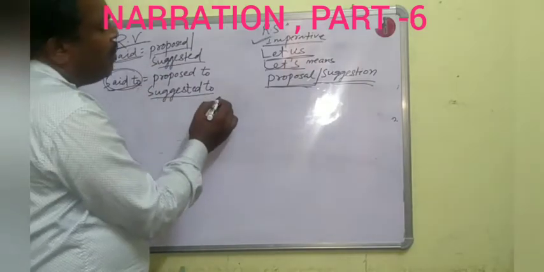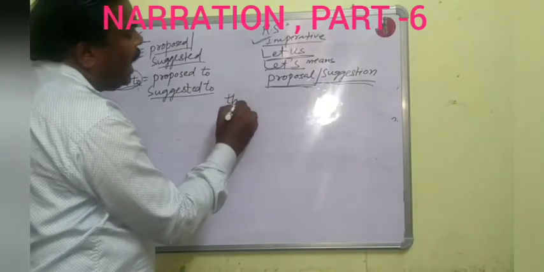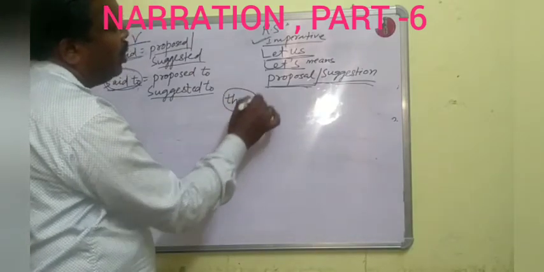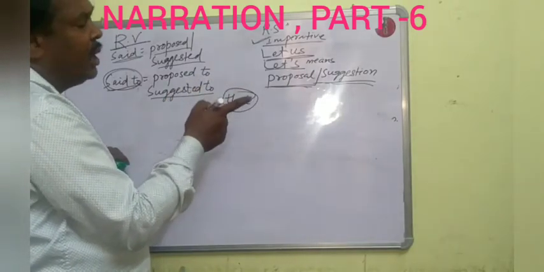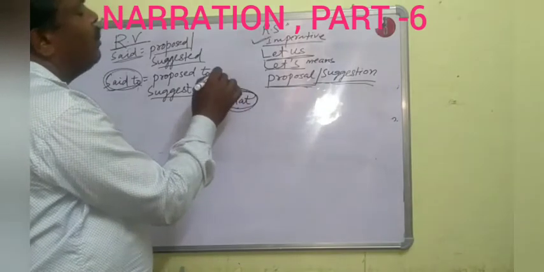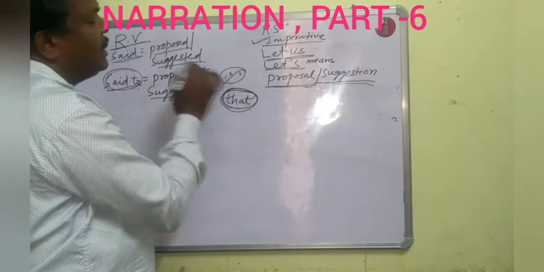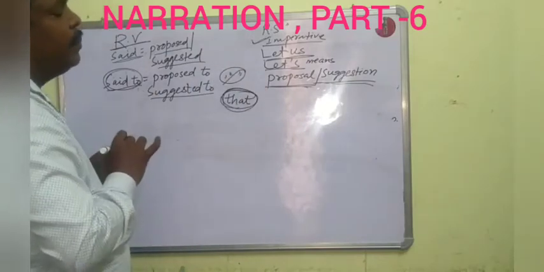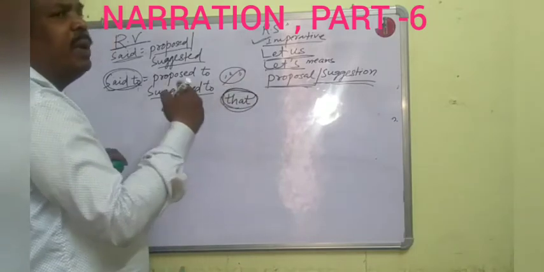Then removing comma and inverted commas, the connector that will be used. Is it clear? Then let's or let us will be removed.